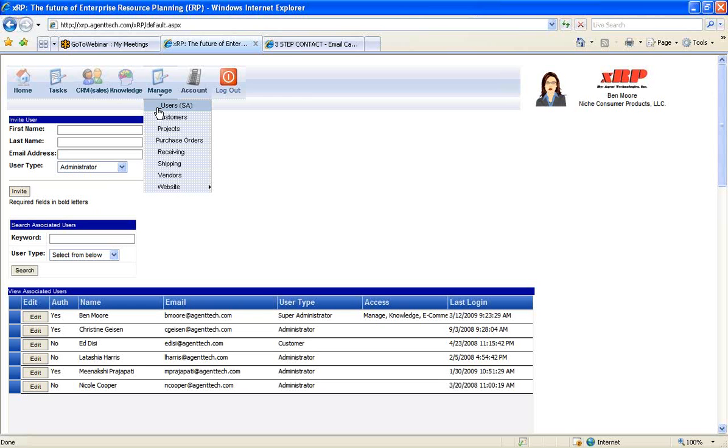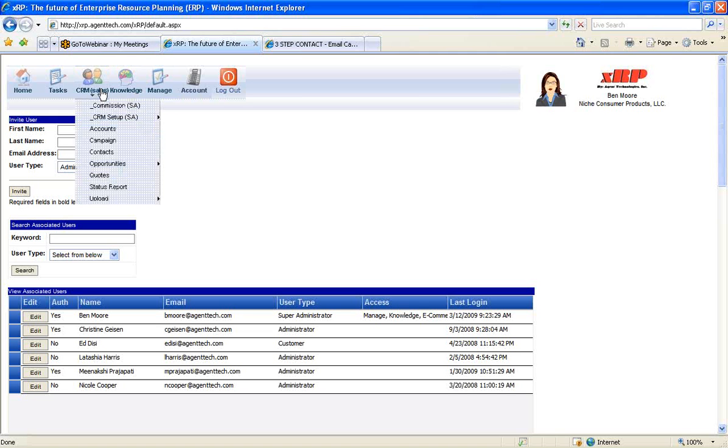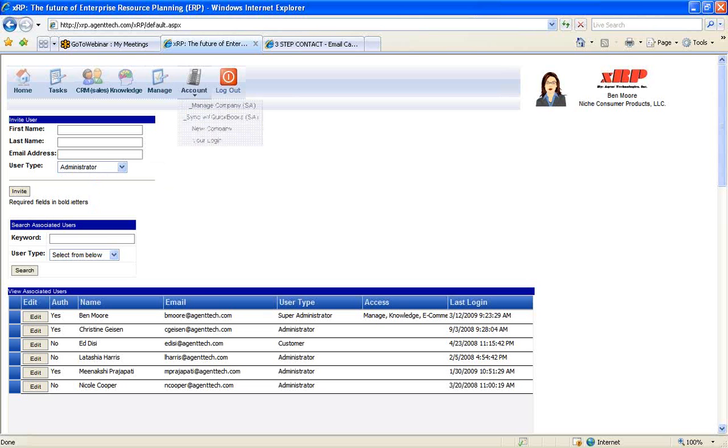So in order to add users, only super admins can add users. In order to set up manage categories and roles for a knowledge base, only super admins can do that. In order to manage commissions and set up the CRM area for your company, only super admins can do that. Then there are also general users that you can provide. These may be contractors, volunteers, or employees in your companies that you really want to restrict their access, or even give your customers access and then restrict the access they can have through the system as well.